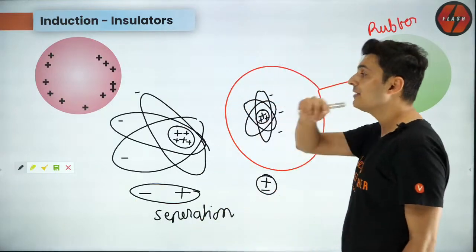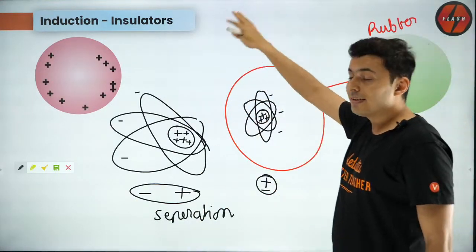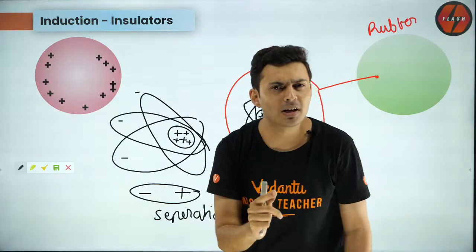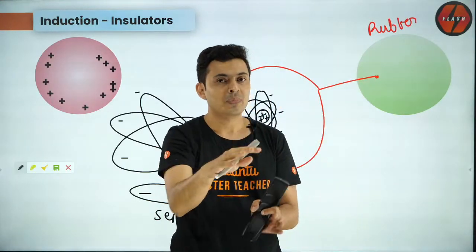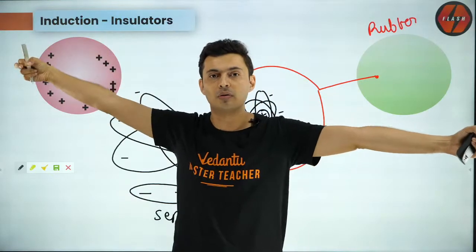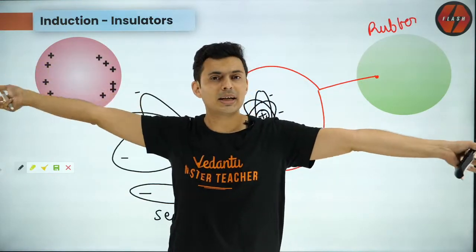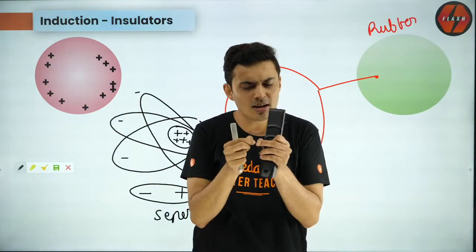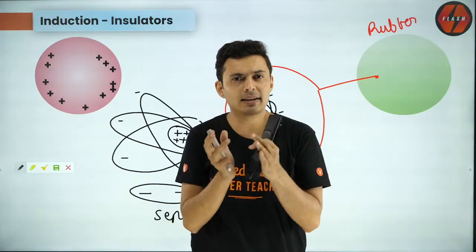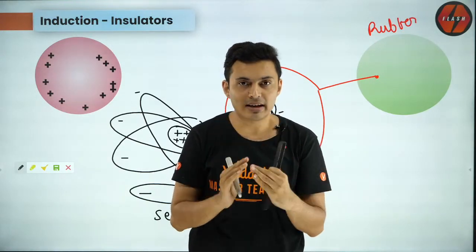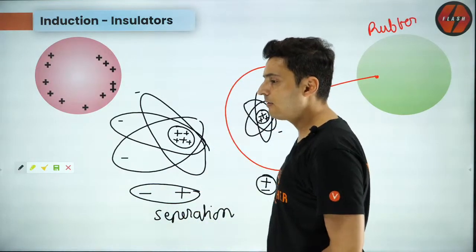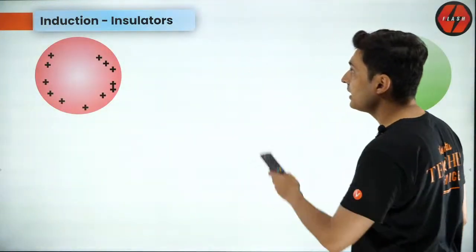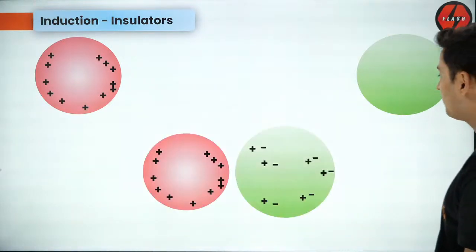So yes, even in insulators, charges are induced, but is it as much as it was in conductors? No. In conductors, the charges actually moved from one place to the other, but in insulators, they hardly move, they just realign their orbits, so the induction is quite less, but it is there. Remember that. Very important: insulators can also have induction.